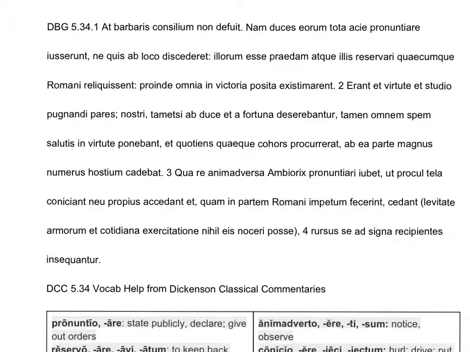Okay, right away Caesar starts us off with an ablative absolute, qua re anim adversa. By now, hopefully you're getting used to seeing QU words being used as demonstrative pronouns, pointing to two things, with which thing having been noticed. Ablative absolute, we have our ablative noun and ablative participle there.